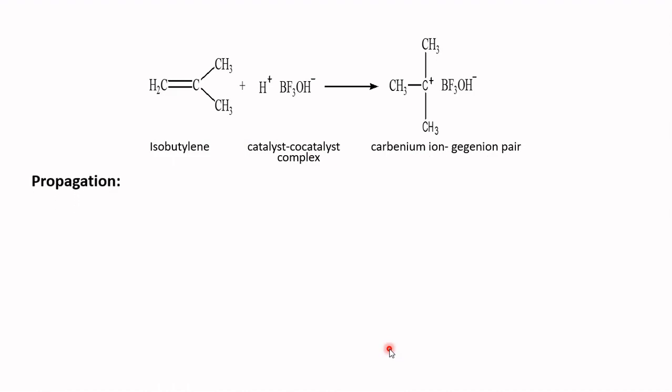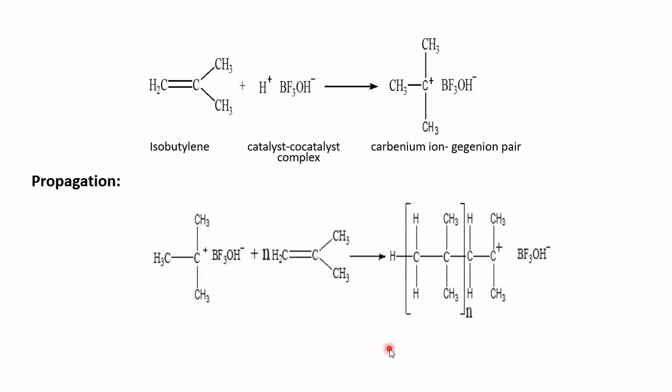The next step is the propagation. The chain growth takes place in a head to tail configuration as a result of carbanium ion addition to another monomer molecule. The rate is fastest in solvents with high dielectric constant, promoting a separation of the carbocation gegenion pair.